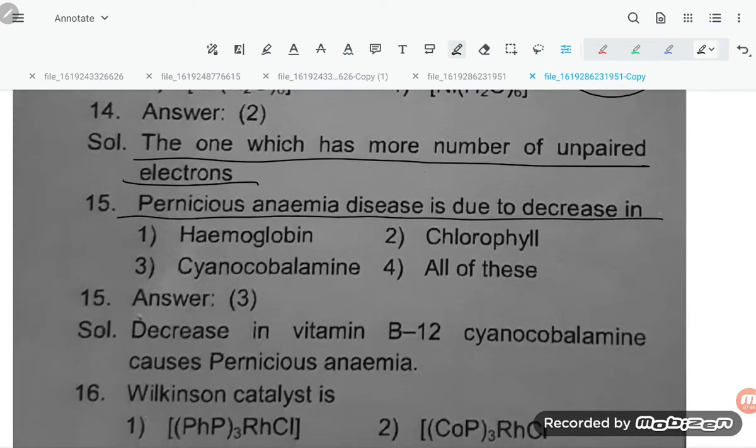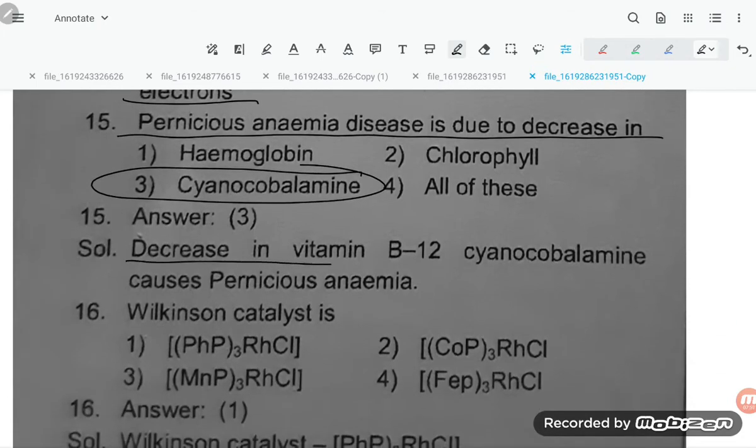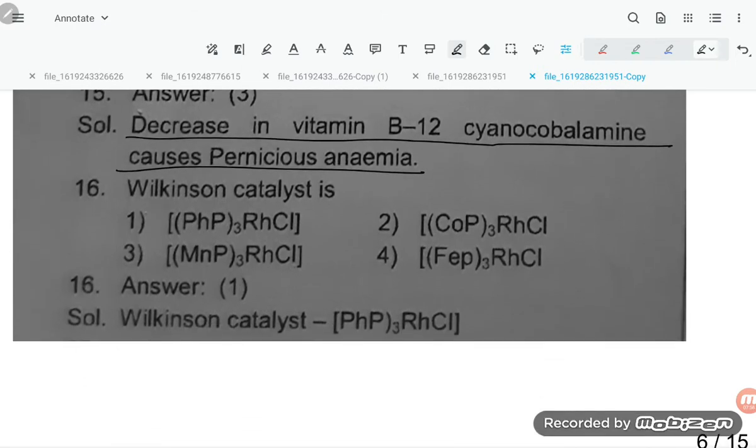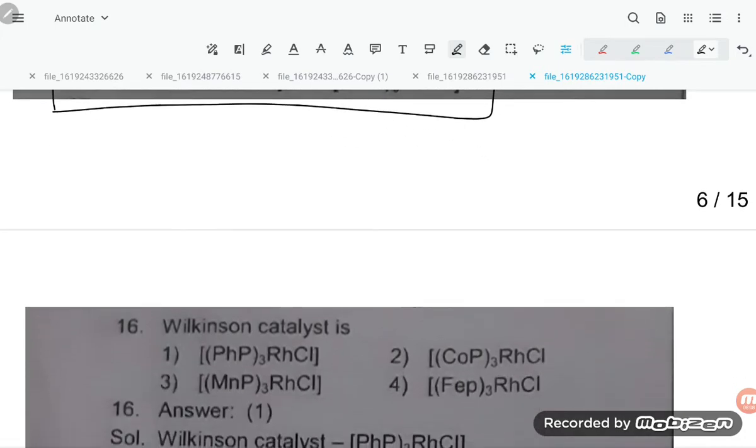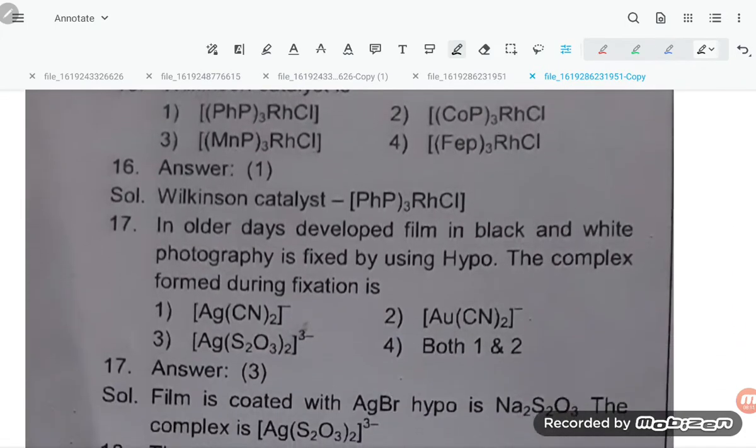Pernicious anemia disease is due to, that is cyanocobalamin. Option number third: a decrease in vitamin B12, cyanocobalamin, causes pernicious anemia. Wilkinson catalyst is (PPh3)3RhCl. So Wilkinson catalyst is (PPh3)3RhCl. Okay, that you keep in mind.